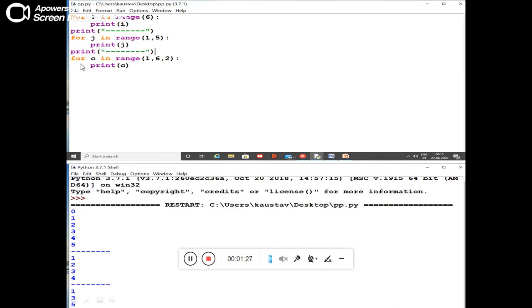The next one, what happens over there? For c in range 1 to 6, step value is 2. Here I have specified the step value. How far will it go? It will go up to 5, and the step value will be 2, which means it will increment by 2. Today we are going to finish up to this.